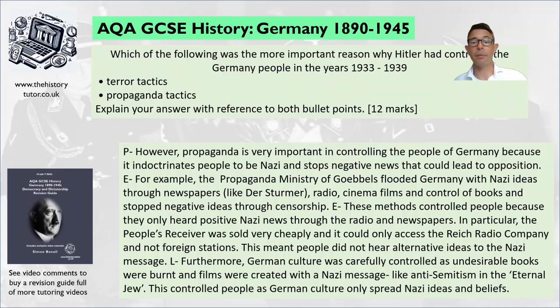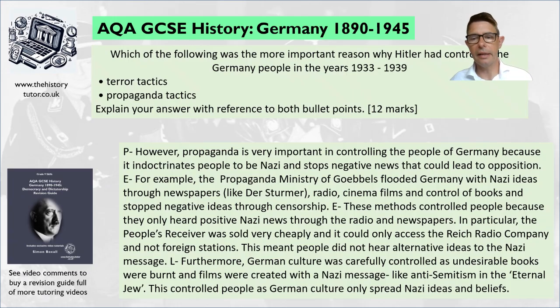So I've said, however, propaganda is also very important in controlling the people of Germany because it indoctrinates people to be Nazi and stops negative news that could lead to opposition. For example, the propaganda ministry of Goebbels flooded Germany with Nazi ideas through newspapers like Der Stürmer, radio, cinema, films, and control of books, and stopped negative ideas through censorship. These methods controlled people because they only heard positive news through the radio and newspapers. In particular, the People's Receiver was sold very cheaply, and they could only broadcast the Reich radio company and not foreign stations. This meant people did not hear alternative ideas to Nazi messages.